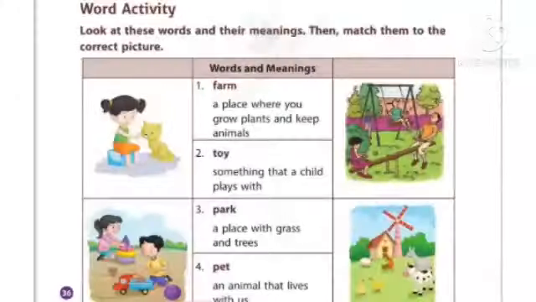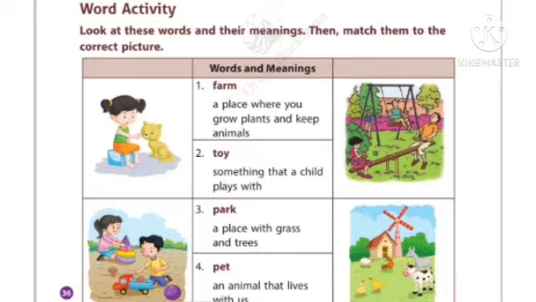Word activity. Look at these words and their meanings, then match them to the correct picture. Here they are given 4 pictures. The first picture is a girl with her pet. Second picture, a boy and a girl. They are playing with their toys. And the third picture, it's a park. We can see so much grass, plants, slides. And the last one, it's a farm. Farm means what? Yeah, we can grow plants and keep animals.